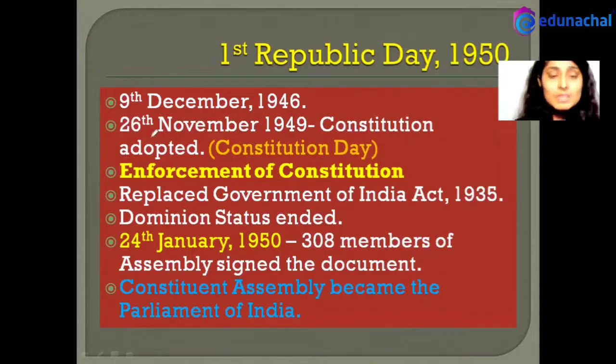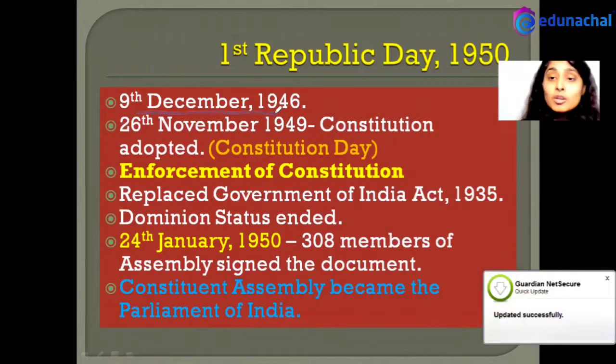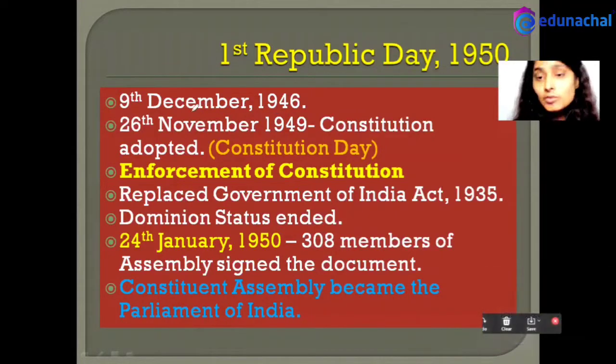Now we'll see some of these dates. It is written 9th December 1946. What happened on this date? The writing of the Constitution started. All the parts and all the things began to be put together. Everything started from 9th December 1946. If you notice, it took 2 years, 11 months and 18 days to bring a constitution into force. That is, the constitution was completed in 2 years, 11 months and 18 days.